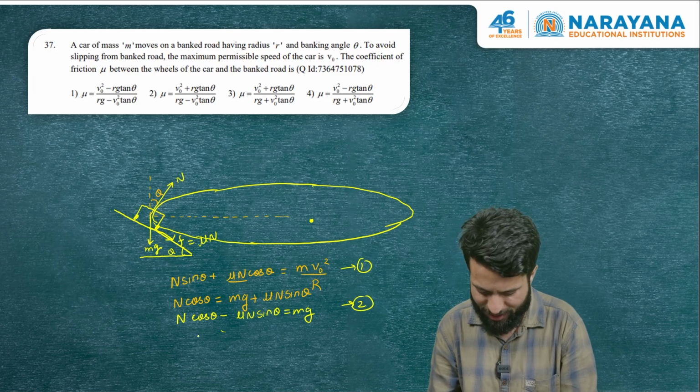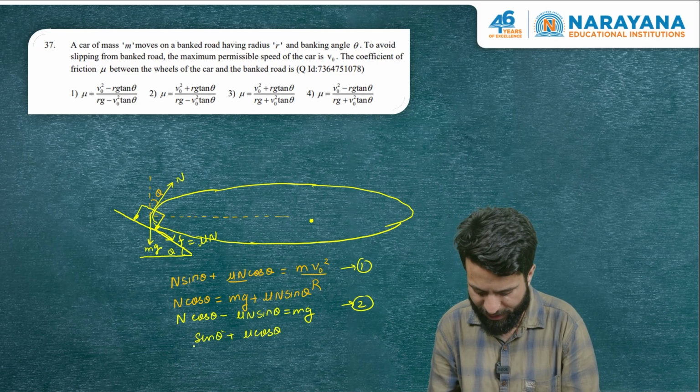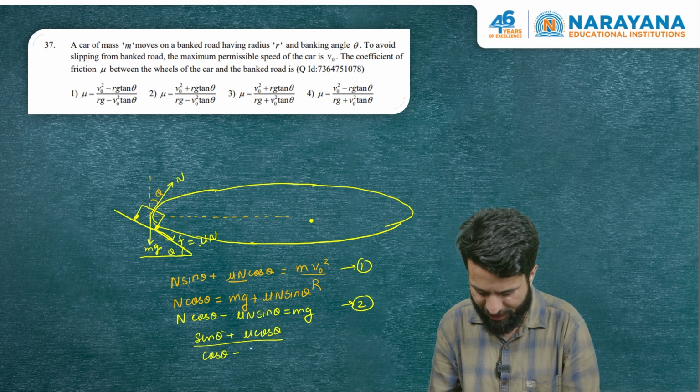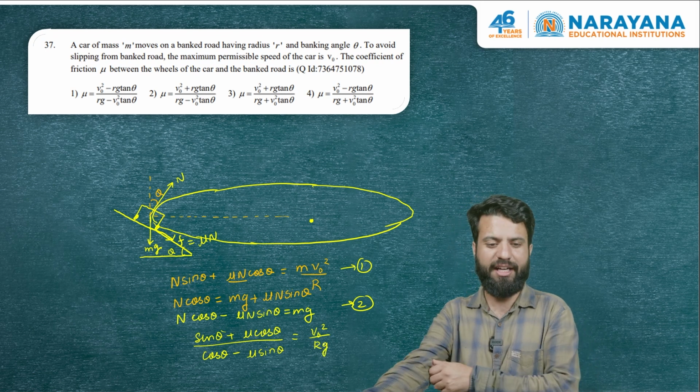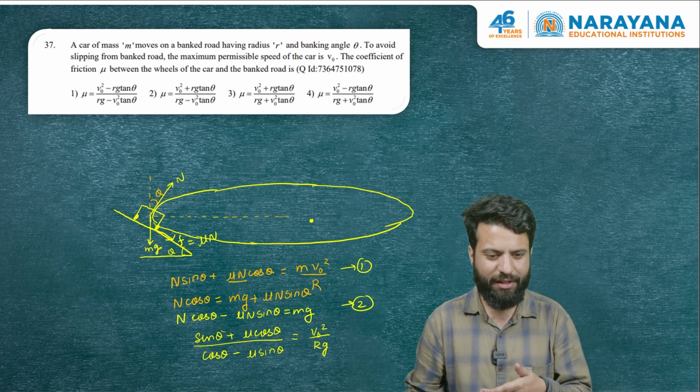So n and n will cancel out. It will basically be (sin theta plus mu cos theta) divided by (cos theta minus mu sin theta), and this is equal to v naught square by rg. Let me go to the next step. I think we can divide by cos theta throughout.